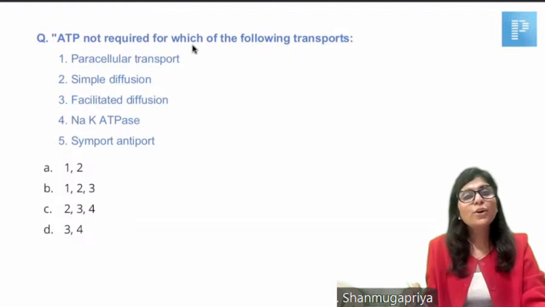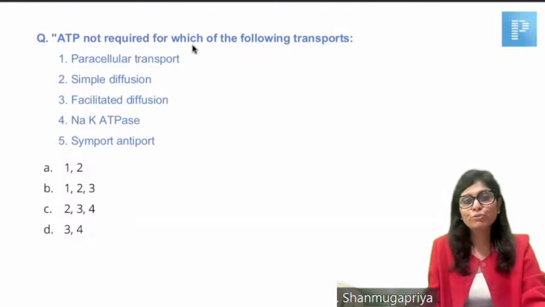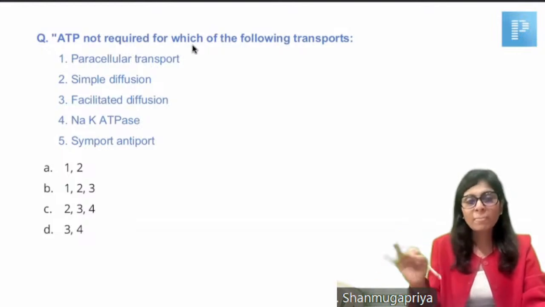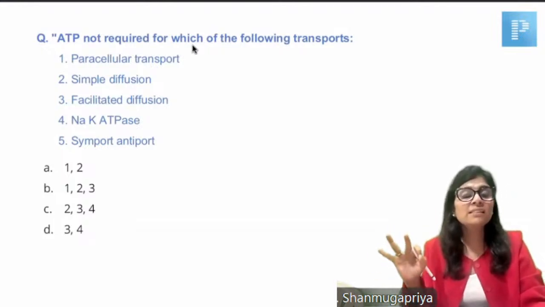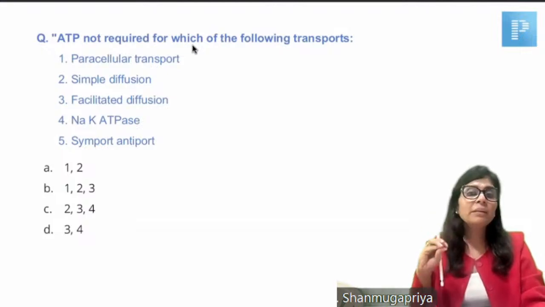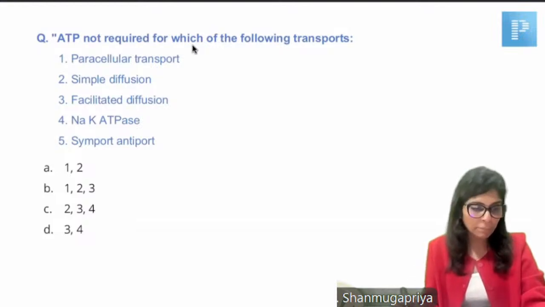So the answer here is simple passive diffusion and facilitated passive diffusion do not need ATP. Paracellular transport is also a passive diffusion mechanism, most commonly driven by chemical gradient or electrical gradient. So 1, 2, and 3 do not need ATP.